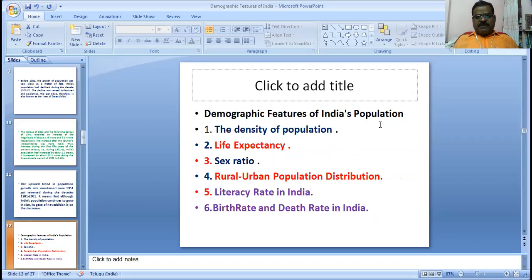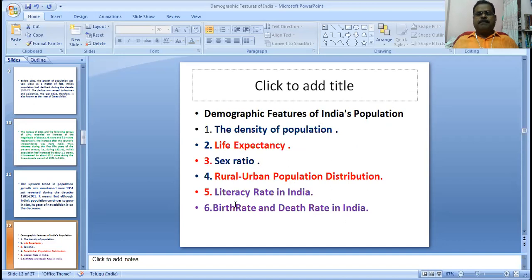What are the main demographic features of India's population? The first is the density of population. The second is life expectancy. The third is the sex ratio. The fourth is the rural-urban population distribution. The fifth is the literacy rate in India. The sixth is the birth rate and death rate in India. The seventh is age group. And eighth, some other factors. These are the main demographic features.